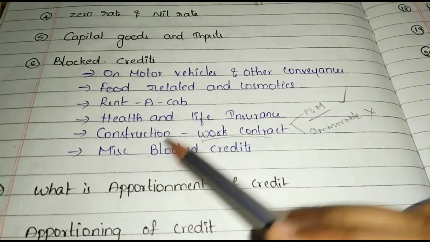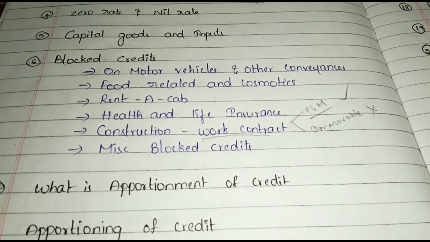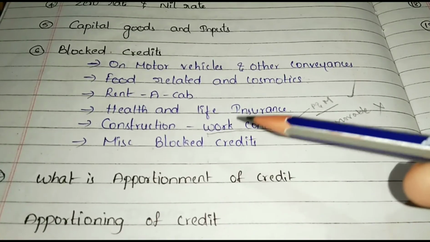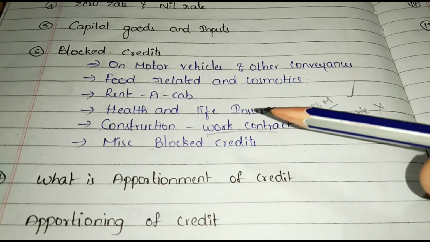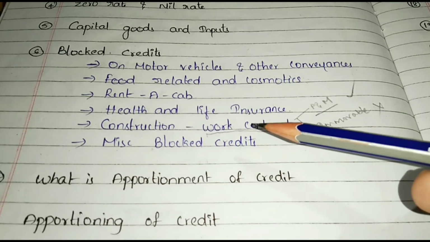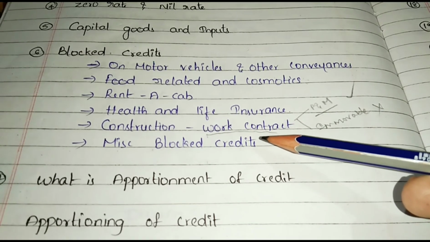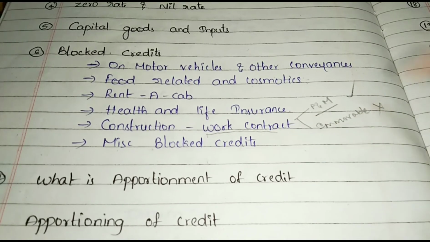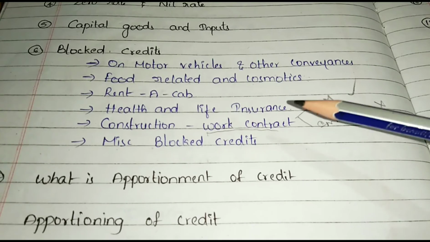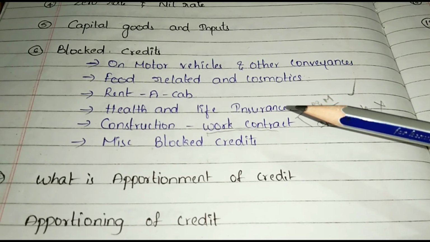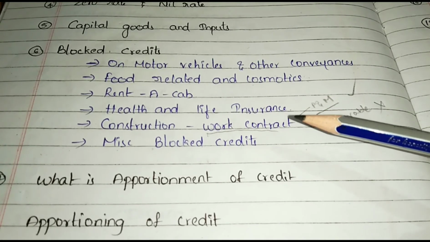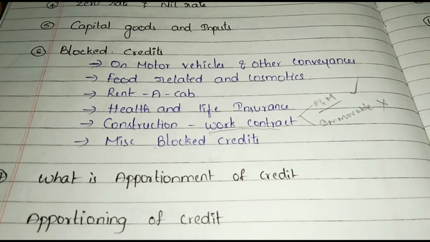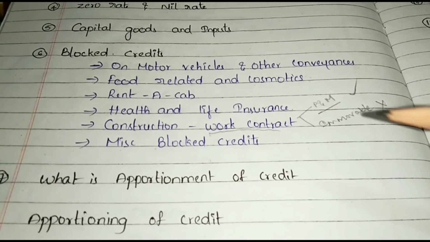And see finally, miscellaneous blocked credits. In that, membership fee of fitness center, club, etc. is blocked credit, ITC not available. And another one, travel benefits to employees, for example leave travel concession, then also ITC not available. And another one, inward supplies from a composition dealer, then also ITC not available. Okay.